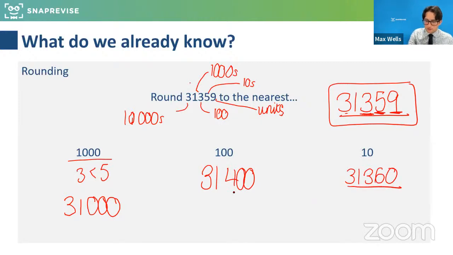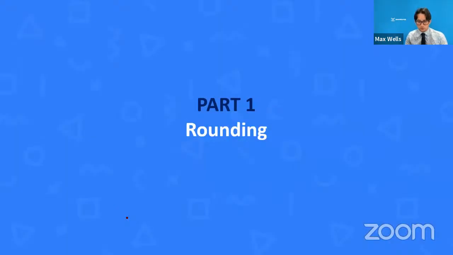31,360. I know this sounds hopefully really straightforward, which is reassuring if it is, but be careful because some people go, oh, 60. But that whole big number is not going to round to 60. That's the bit at the end. So make sure you write out the number in full, rounding it carefully. Thank you for the answers there. We're going to keep going and push through onto some slightly trickier content as well.